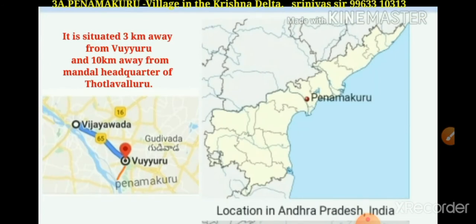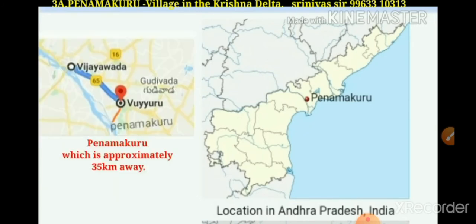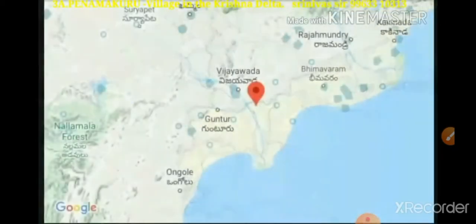It is situated 3 kilometers away from Uyyuru and 10 kilometers away from the Mandal headquarters of Thotlavalluru. Understand children?